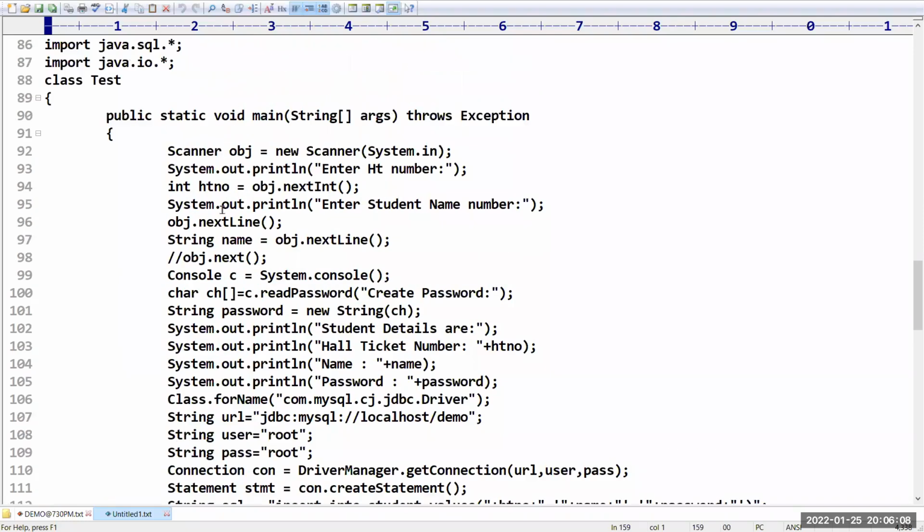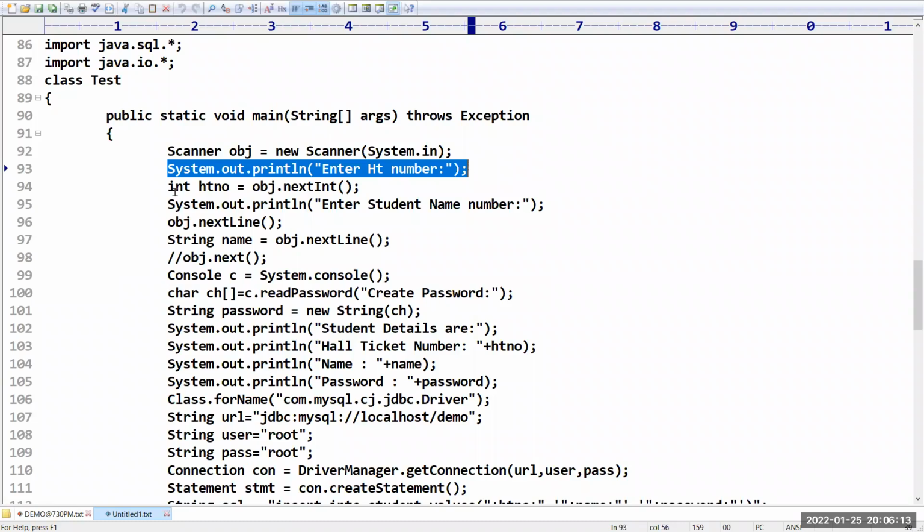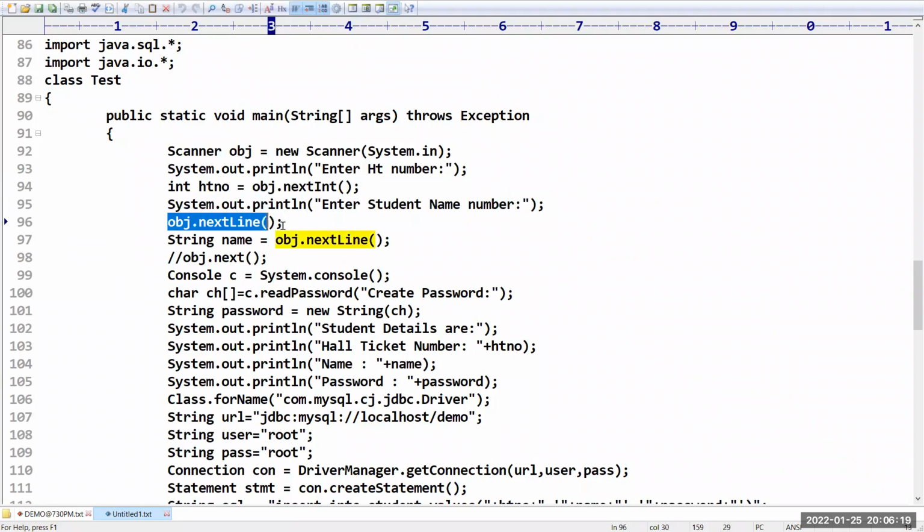You can see here. First, I am asking: enter your hall ticket number. I will read the hall ticket number. Enter your name, I am going to give the name. Then, enter your password. Have you observed? Console c = System.console(); c.readPassword(). Whatever password you are typing, it will be there in the form of a character array. Later, I am converting that character array into a string. It won't return a direct string, only a character array of the password, because spaces and all these things are very important.